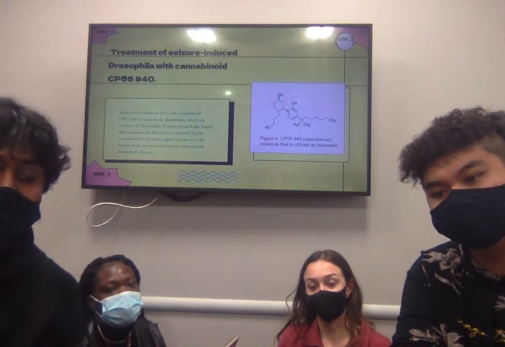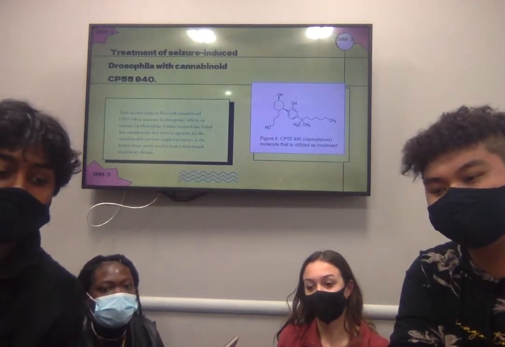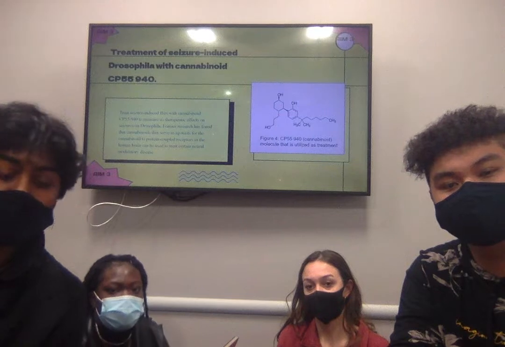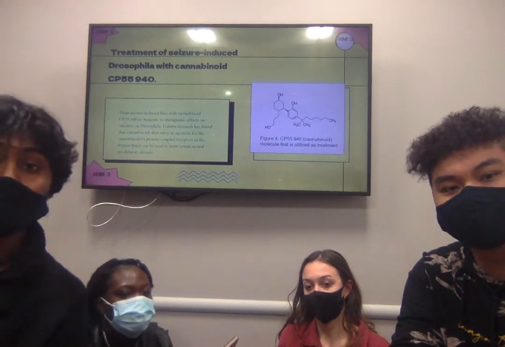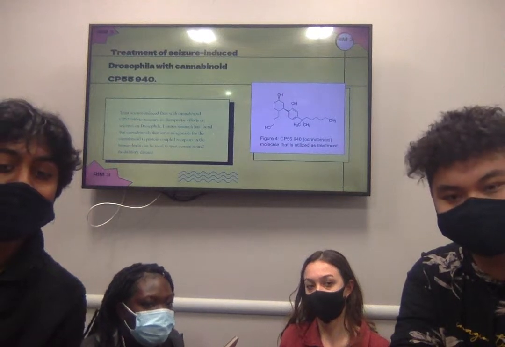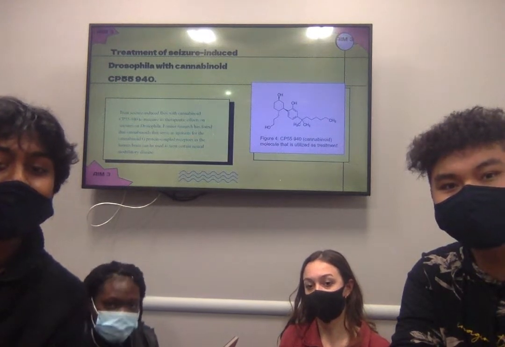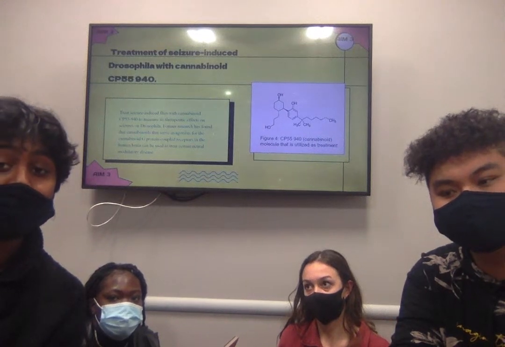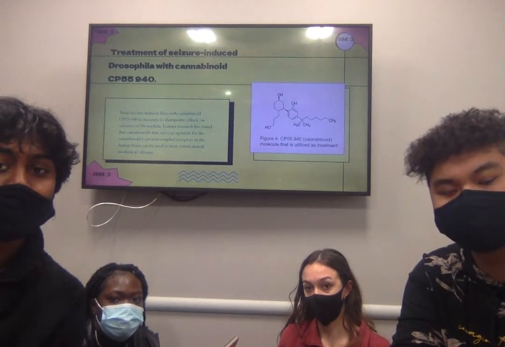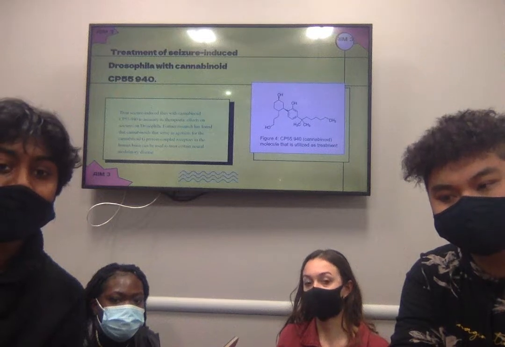So for our specific aim 3, we treated the seizure flies with the cannabinoid CP55940, and we did this by moving the flies to an empty vial and administered it on a piece of paper in the vial because they need to inhale the cannabinoid.